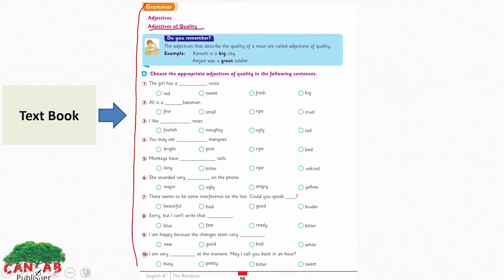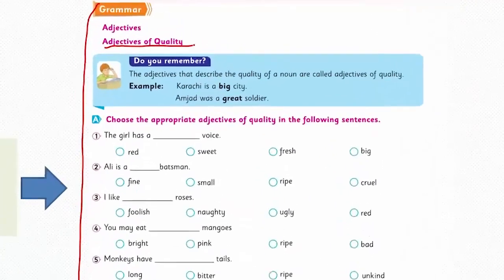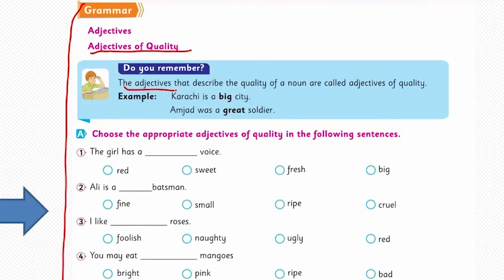I know you are familiar with adjectives. An adjective is that part of speech which describes a noun and tells you more about the noun: its origin, color, size, smell, everything. It can be bad or good both. Now look here. The adjectives that describe the quality of a noun are called adjectives of quality.